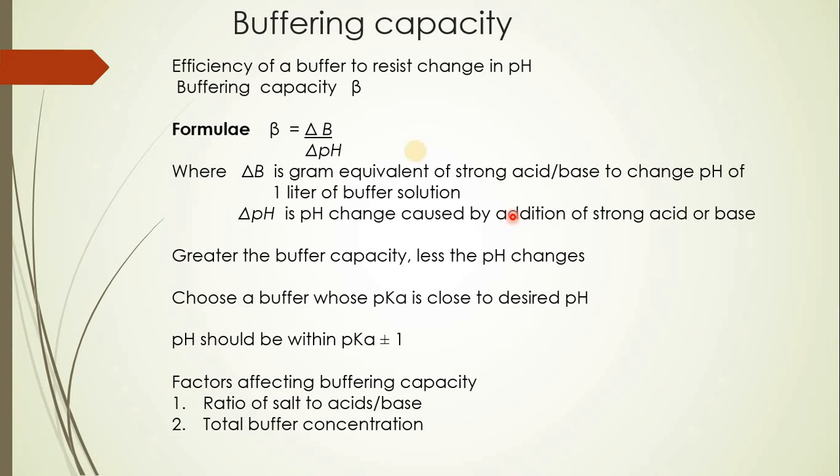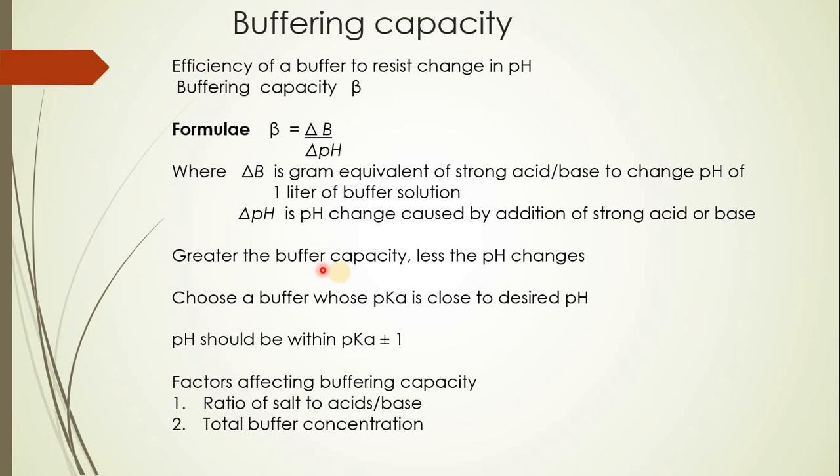Now, what is buffering capacity? The efficiency of a buffer to resist change in pH is called buffering capacity, and it is denoted by beta. The formula for buffering capacity is beta equals delta B divided by delta pH. Delta B is the gram equivalent of strong acid or base needed to change the pH of 1 liter of the solution, and delta pH is the pH change caused by addition of strong acid or base to the solution.